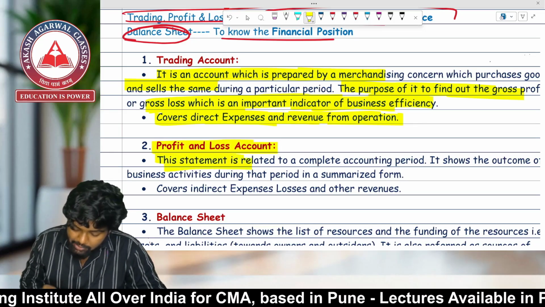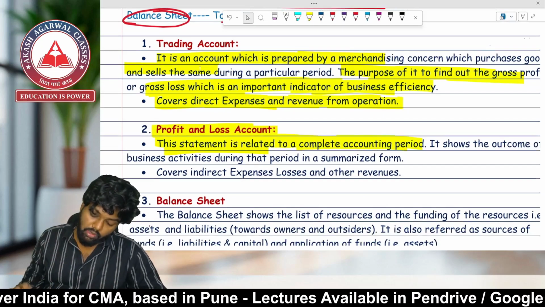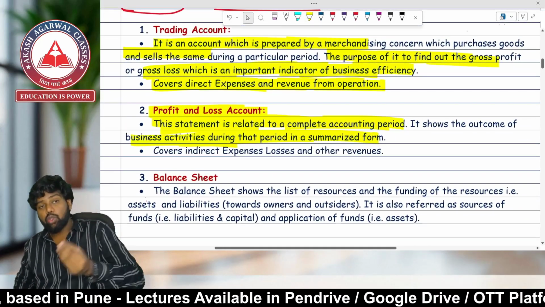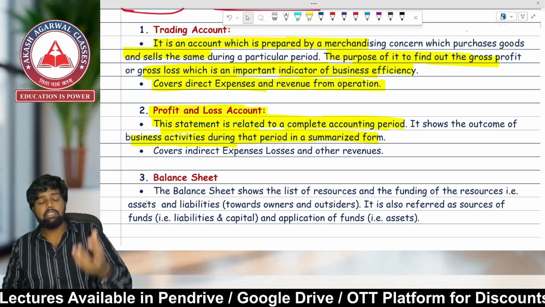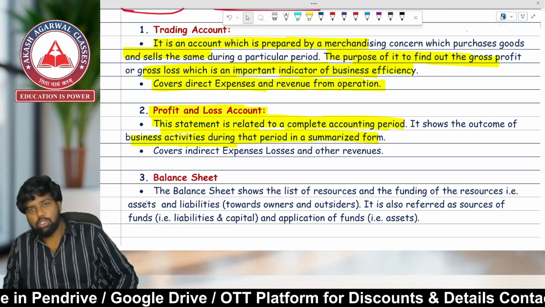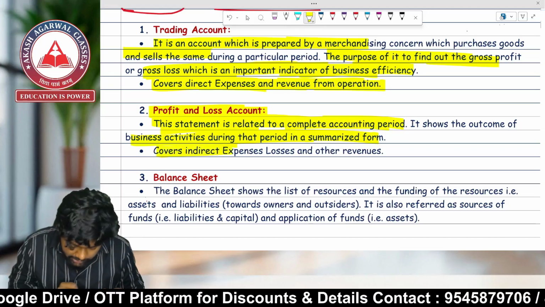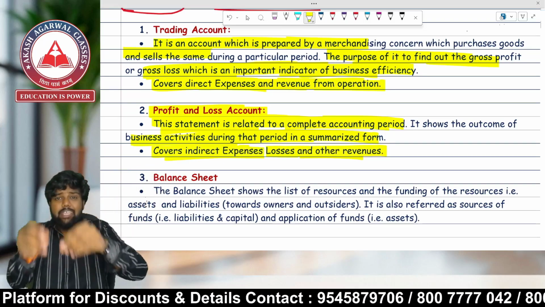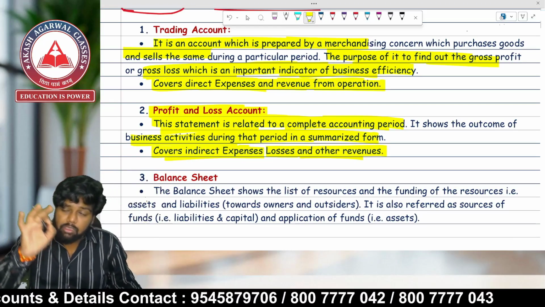P&L. The statement is related to a complete accounting period. It shows the outcome of business activity during that period in a summarized form. So which account gives us the outcome of the business activity for a particular period in summarized form? Profit and loss account. By the profit and loss account we can find out our net profit or net loss in the business. It covers indirect expenses, losses and other revenues, all the other revenues except sales. Only sales will be revenue from operations. Other income will be covered in P&L.